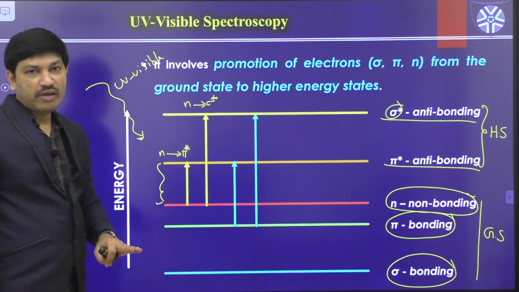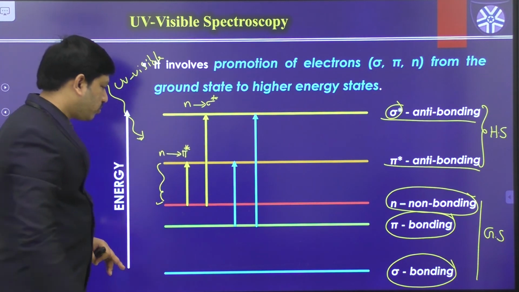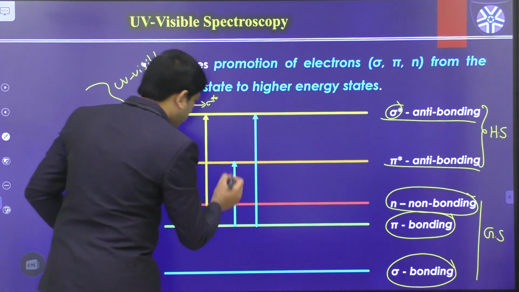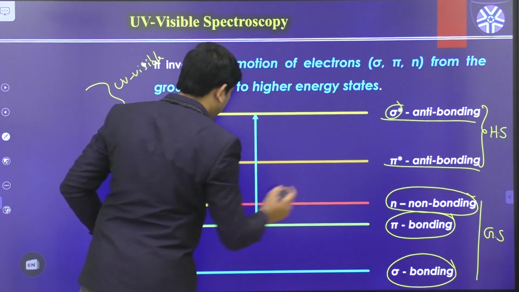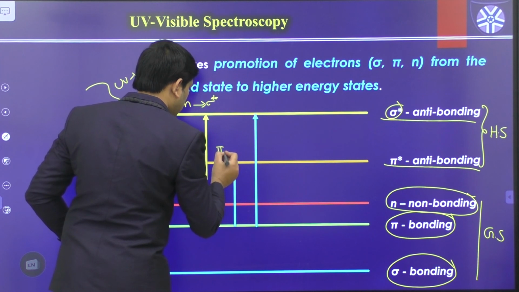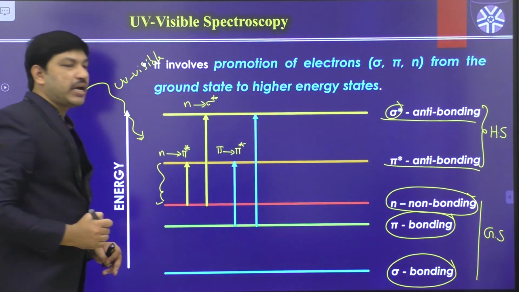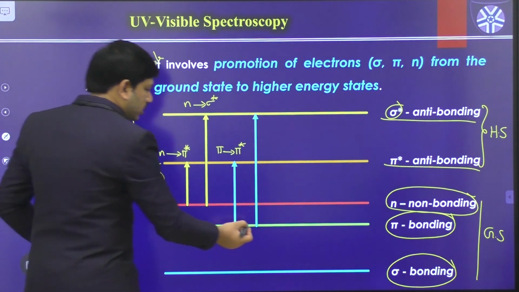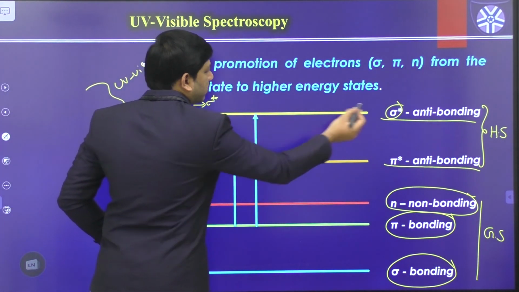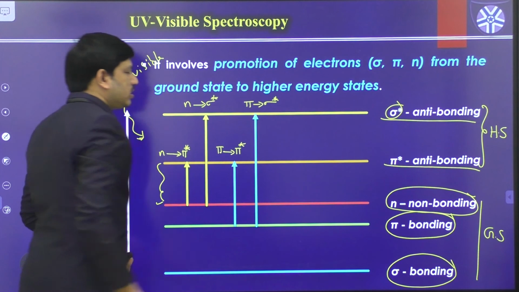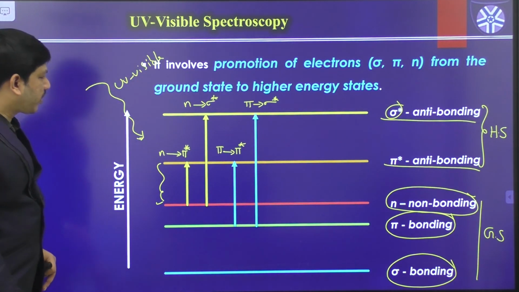In addition, if it is an unsaturated compound, we have a pi bonding level and the corresponding pi star antibonding level. The pi electrons in the pi bonding level are excited to the pi star antibonding level, so this is the pi to pi star transition. Similarly, the pi bonding electrons can also go to the sigma star level, so this is the pi to sigma star transition.